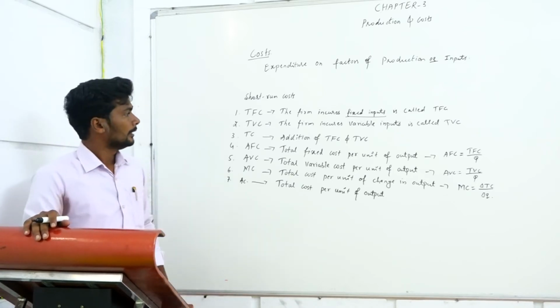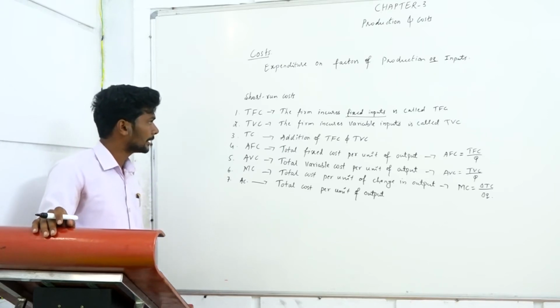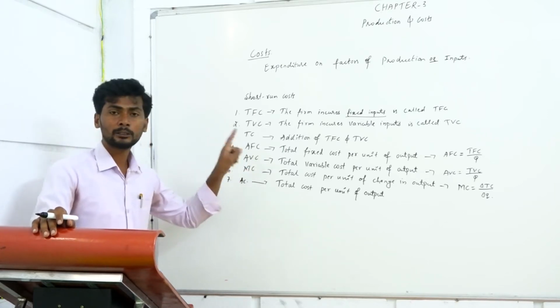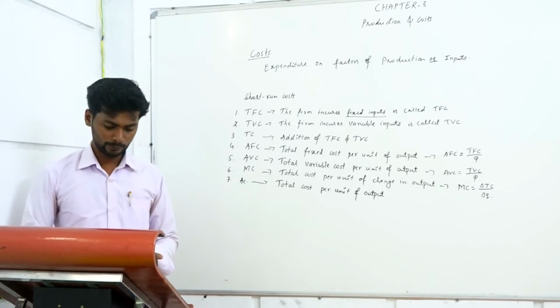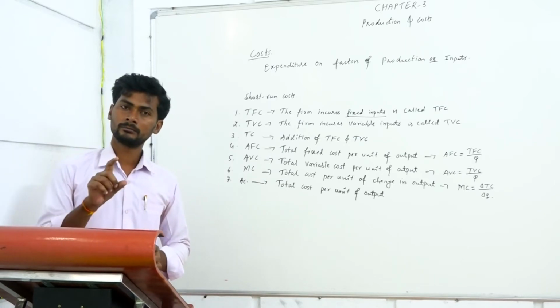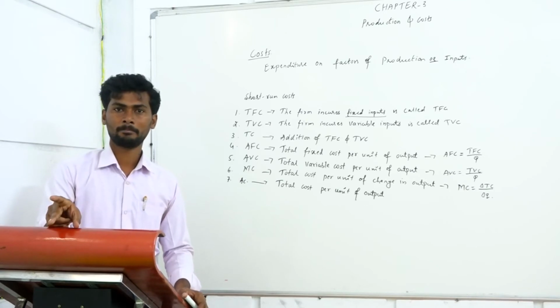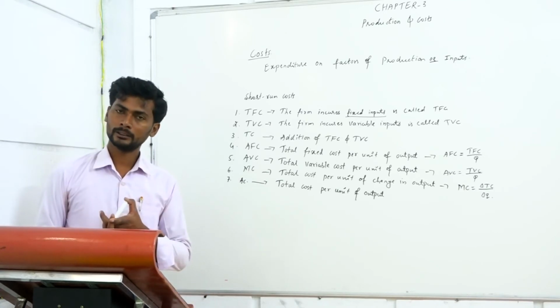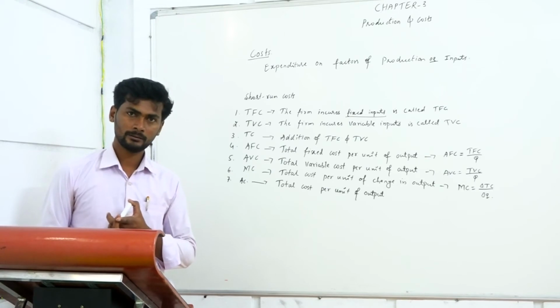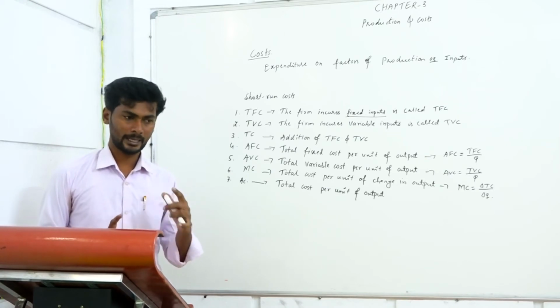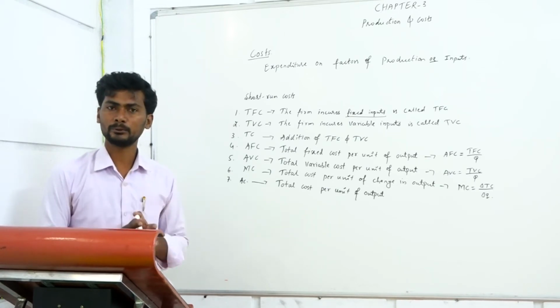Okay. Then the second one, TVC, which means total variable cost. In order to increase the production level, the firm has to incur two types of cost. It has to incur total fixed cost, which means it has to purchase some fixed inputs.